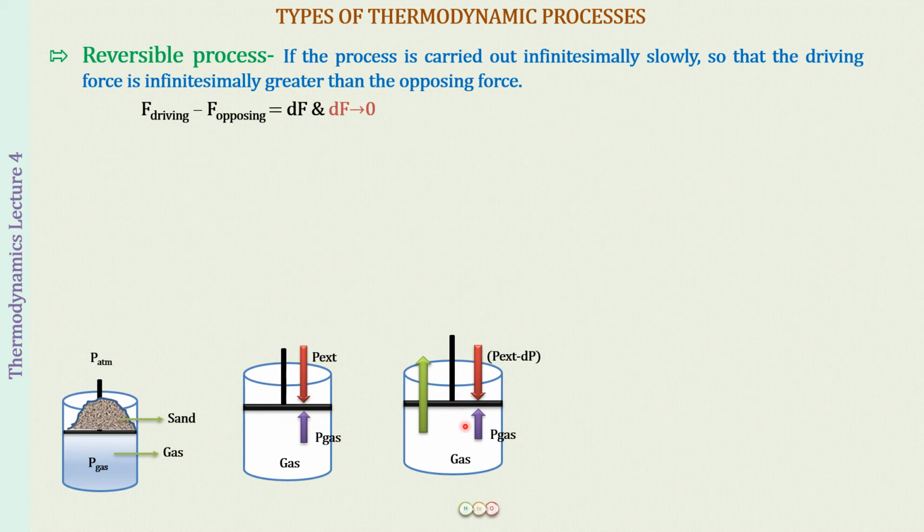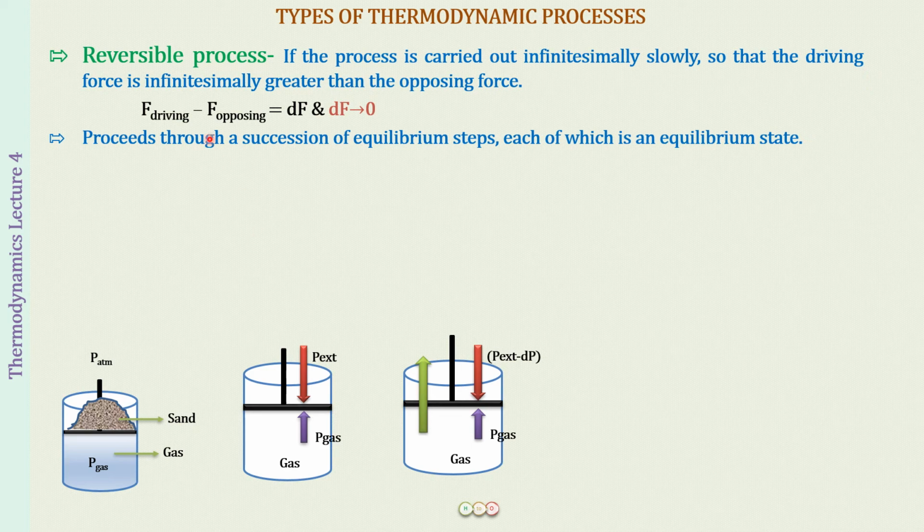Okay, and this will keep on pushing until again the pressure of the gas becomes equal to P external minus dP. So we will again have an equilibrium attained. The pressure inside will be equal to the pressure outside. So this is called a mechanical equilibrium. A mechanical equilibrium is one in which the pressure is equal. All right.